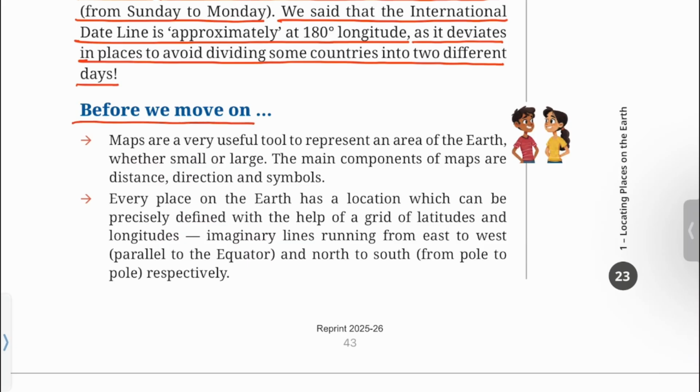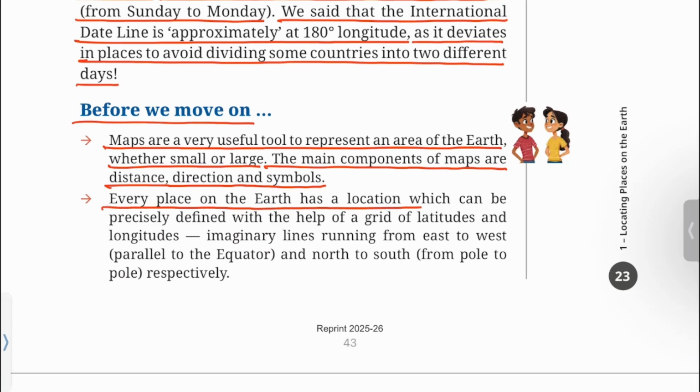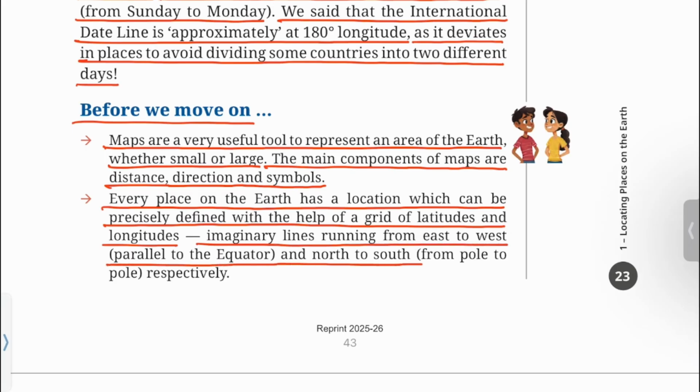Before we move on, maps are a very useful tool to represent an area of the earth, whether small or large. The main components of maps are distance, direction, and symbols. Every place on the earth has a location which can be precisely determined with the help of a grid of latitudes and longitudes. That is, imaginary lines running from east to west parallel to the equator and north to south from pole to pole respectively.